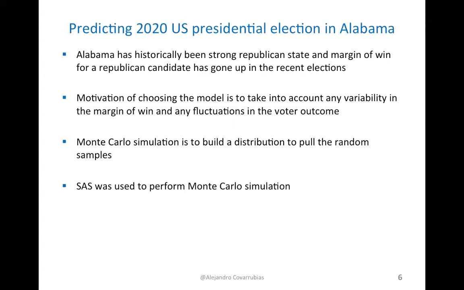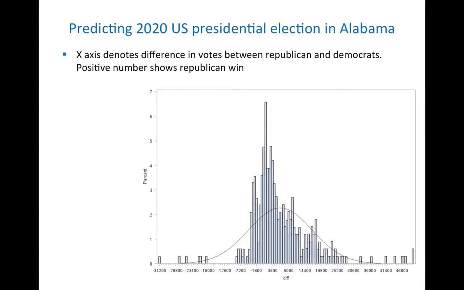As a starting point, we chose to use Monte Carlo simulation to build a distribution to pull the random samples. In this case, we have chosen to use SAS in order to do the Monte Carlo simulation. The outcome of our Monte Carlo simulation is shown here. You can see the x-axis denotes the difference in votes between Republicans and Democrats, and the positive numbers show that the Republicans will win in 2020 for the state of Alabama.